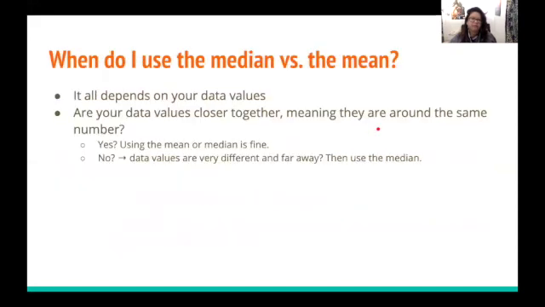So what does that mean? When do I use the median versus the mean? It all depends on your data values. If your data values are closer together, meaning they are about the same number, then yes, you would use the mean, or the median is fine. Let's say the data values aren't close together. The values are very different and far away. Then you want to use the median.